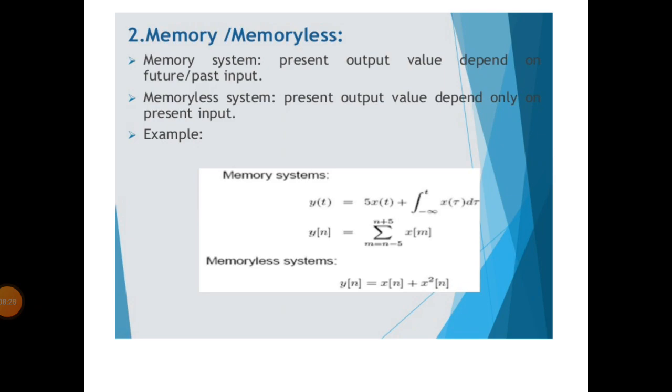Now, memory and memoryless systems. A memory system means the present output value depends on the future and past inputs. A memoryless system is one where the present output value depends only on the present input signal. For example, y of t equal to the integral from minus infinity to plus infinity of x of tau d tau is for a CT signal, and y of n equal to the summation from n equal to minus infinity to plus infinity of modulus of x of n. This is nothing but a memory system. A memoryless system means y of n equal to x of n plus x squared of n.